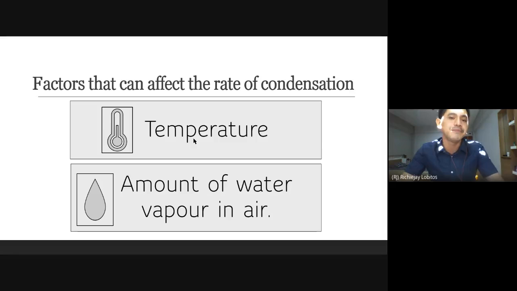And therefore, the rate of condensation in that place probably would take longer than if you have an ocean, for example, which contains a lot of water vapor, or other areas where there are a lot of water bodies that will produce a lot of water vapor in the air.